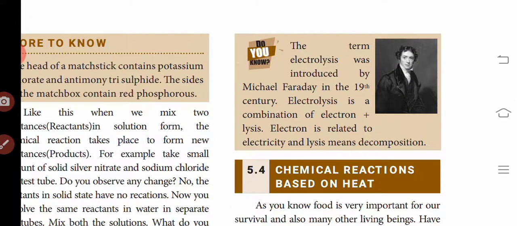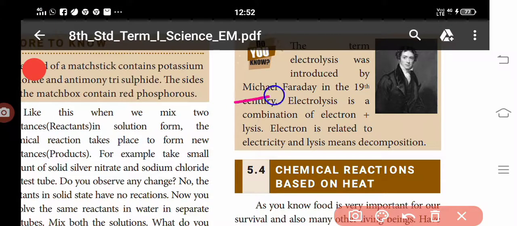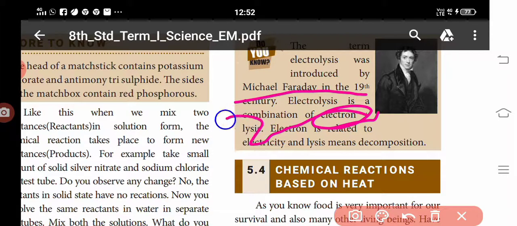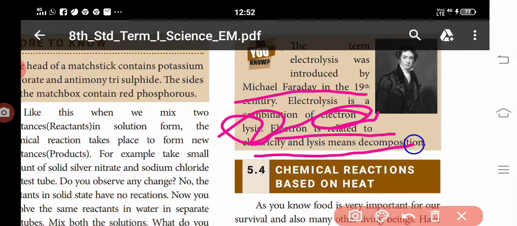The term electrolysis was first introduced by Michael Faraday in the 19th century. Electrolysis is a combination of electron plus lysis. Lysis means separated or destroyed, decomposition. Electron is related to electricity.